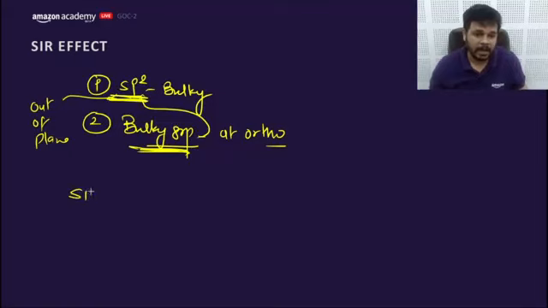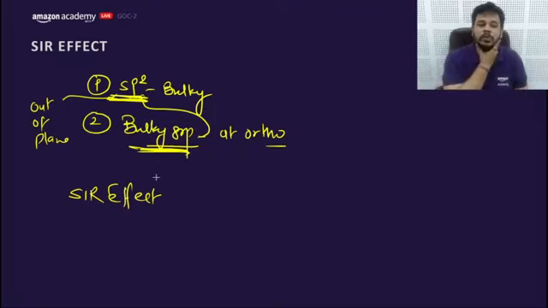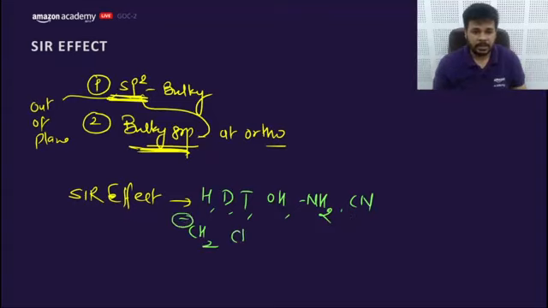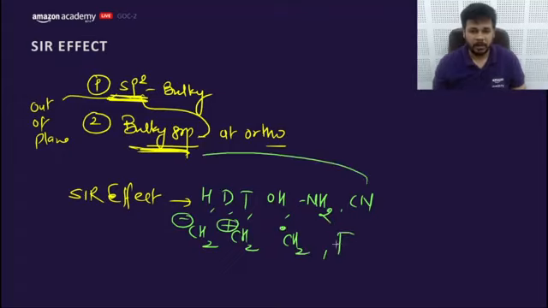So the SIR effect can be shown by bulky groups. What are the bulky groups with which we can show SIR? There are many bulky groups, but we need to learn about the groups which do not show SIR effect: H, D, T, OH, NH2, CN, CH2 minus, CH2 plus, CH2 radical, and fluorine.